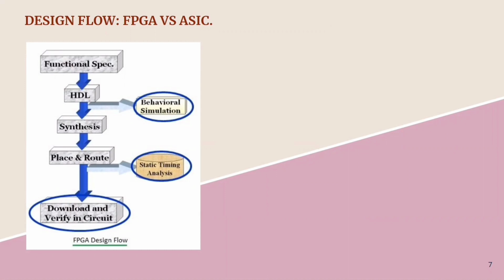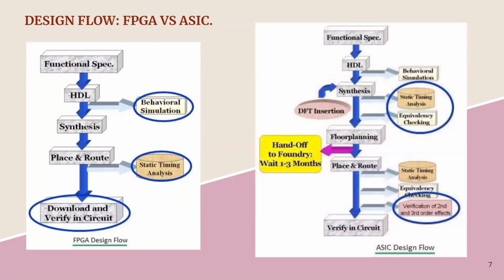And finally, it generates a bit file which is downloaded into the FPGA. In ASIC, the design flow is similar, but it has additional testing and validating procedures since it is not reprogrammable. Because the design flow is more complex in ASIC, there is an increased time to market, which is one of the major drawbacks of ASIC.